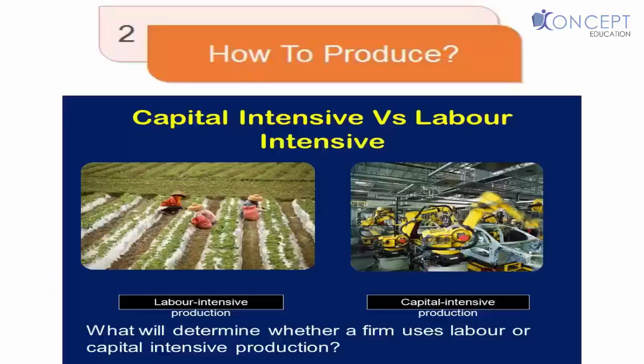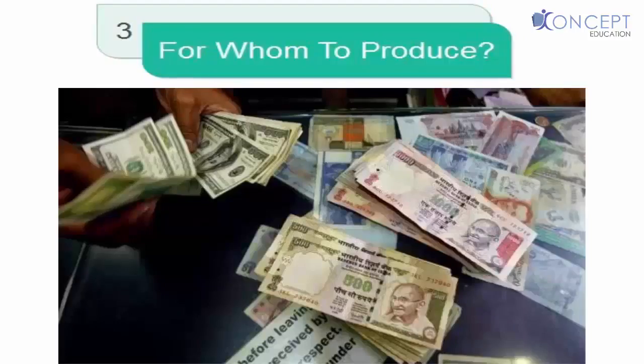Whatever the consumer is buying will give me huge profits, and everyone is going to actually produce the same thing. Second problem, how to produce? Well, again, it's a capitalist economy. The profit-driven economy is there. So either I will try to find out, is labor-intensive cheap for me, or is capital-intensive cheap for me? Whatever is cheap for me, that mechanism I will use for how to produce. The third problem, for whom to produce? For those who have the buying capacity.